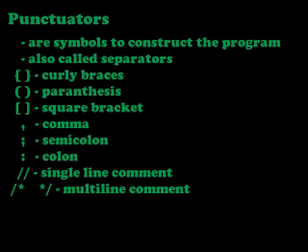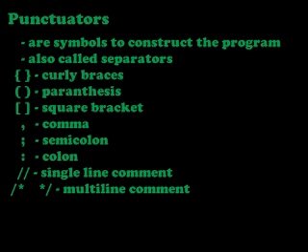Next one is comma. Comma is used as a separator in an expression. Next punctuator is semicolon. Every C++ statement is terminated with a semicolon. Next one is colon. This colon is used to label a statement. Next one is double slash. That we already studied. That is a comment statement.